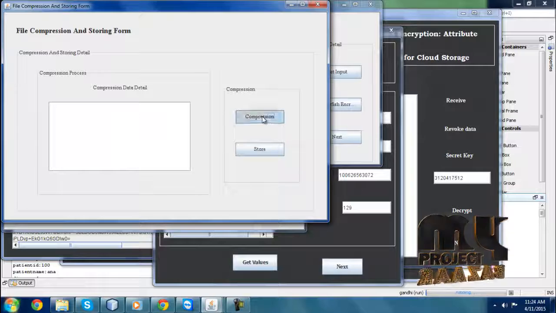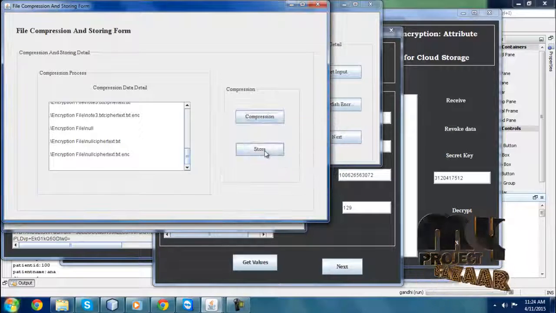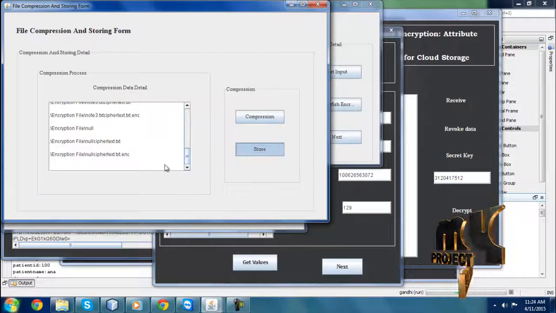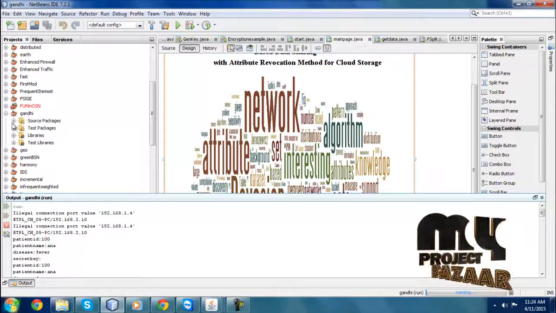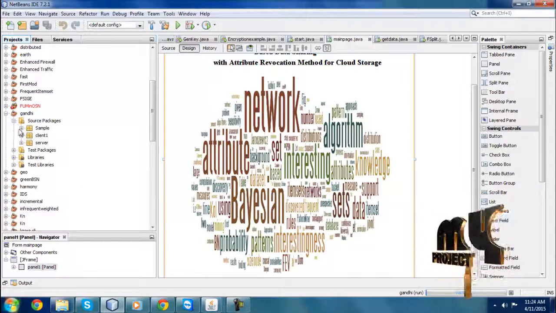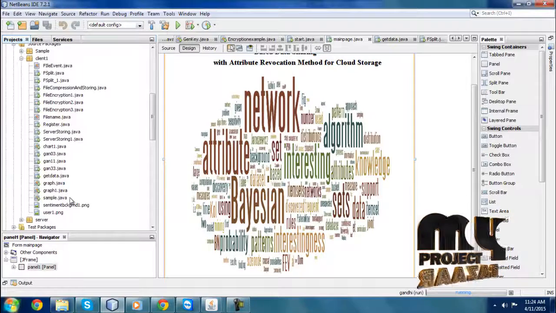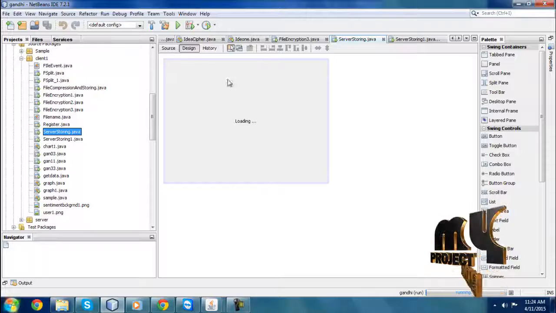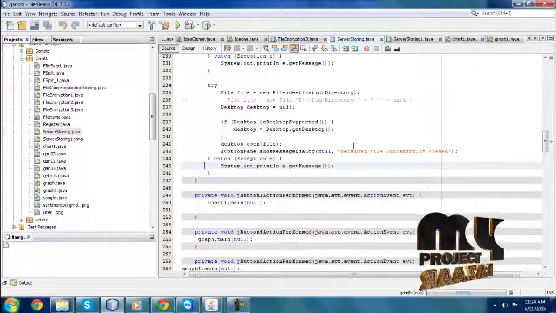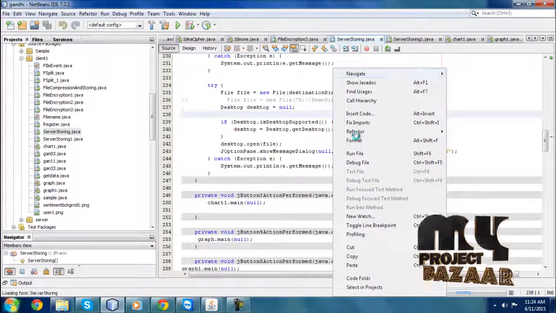Here I am going to compression and store. Again I am going to run the server. That means I am going to run the server storing. Here the data is stored to the server, that means my system. That is the cloud storage.